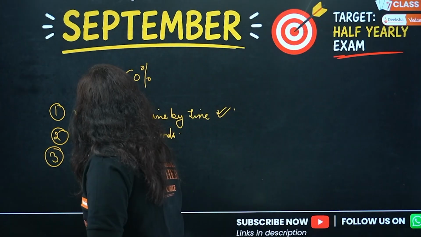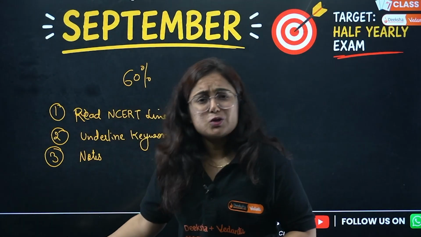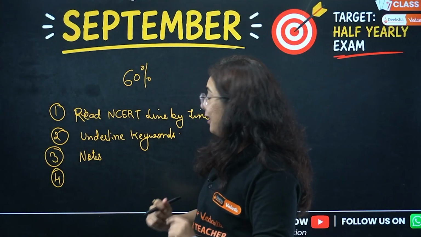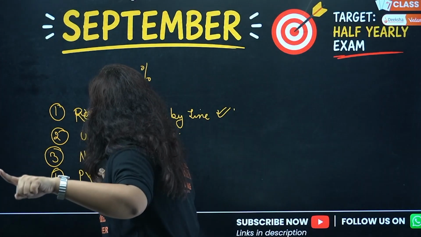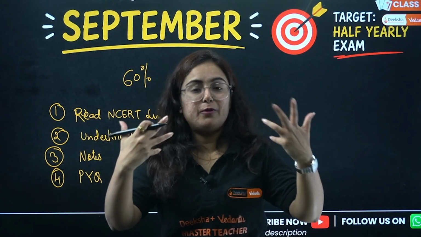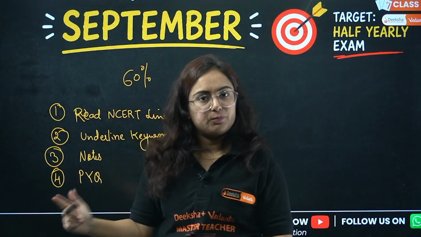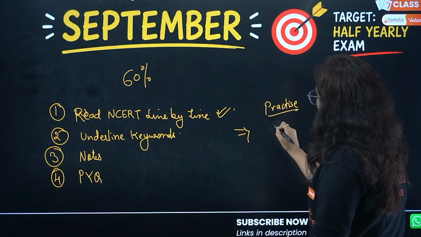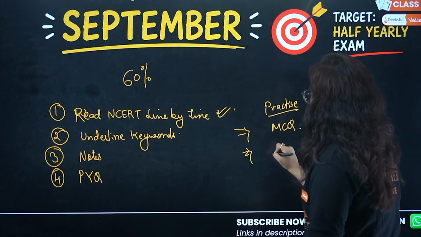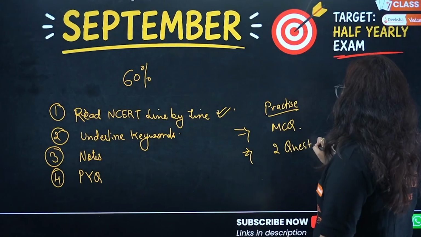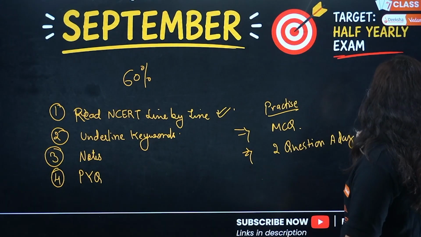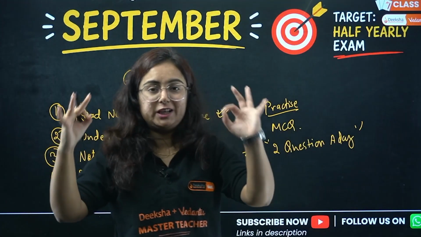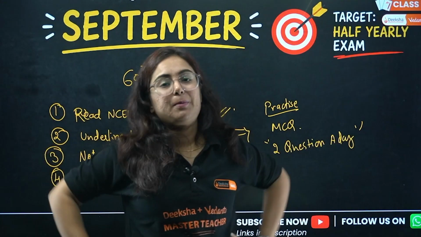Now the third task is to make the notes of that chapter. These are going to be helpful in your final times. Then we have more after making the notes. You will be picking up the previous year questions and will figure out what type of questions came from the same chapter. And the last step is for practice. What we have to do is to practice MCQs and 2 questions a day. I always say that 2 questions a day makes you a topper. So every day you have to write 2 subjective questions from the same chapter you are preparing.